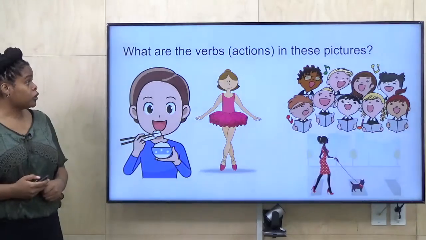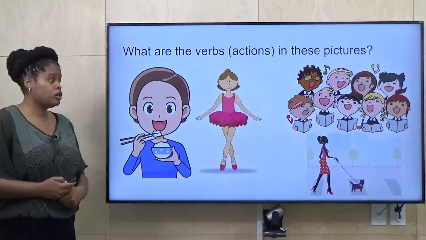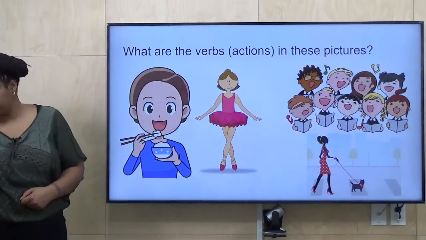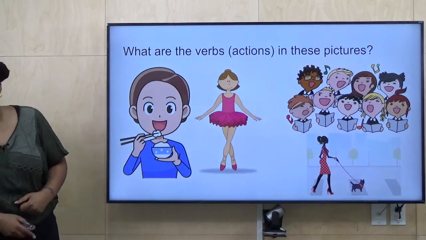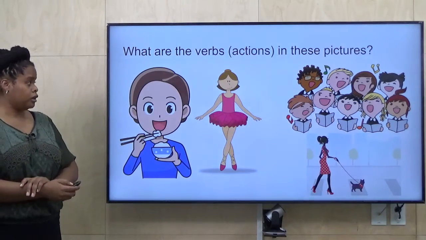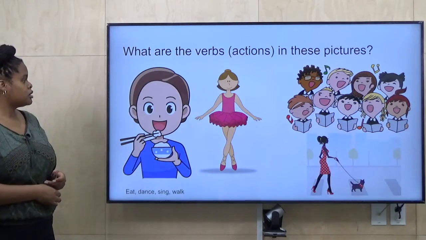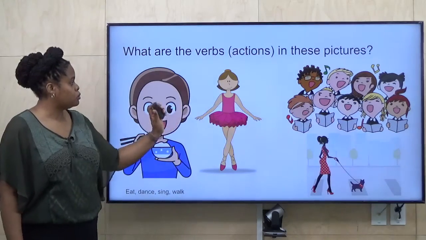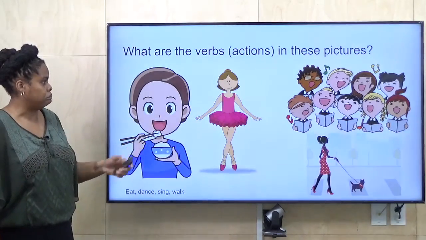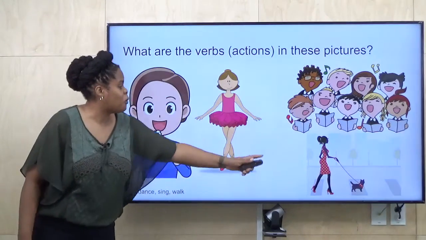What are the verbs or the actions in these pictures? So take a moment to look. What are these people doing? All right, number one, eat. Two, dance. Three, sing. Four, walk.